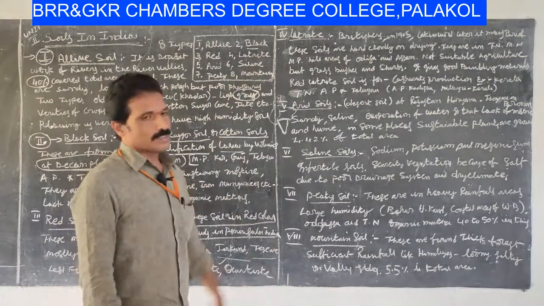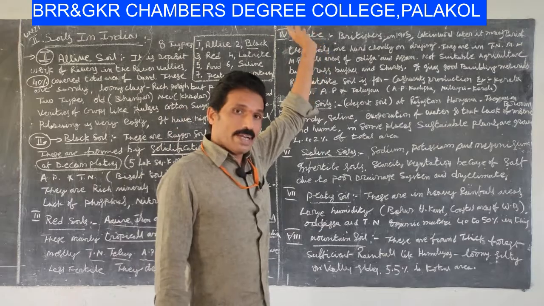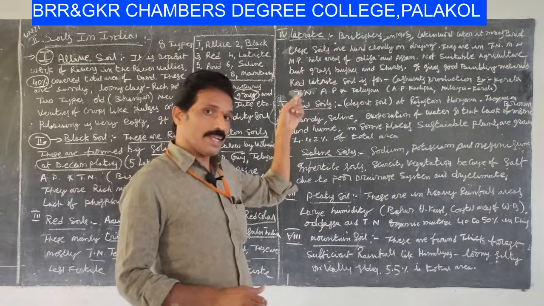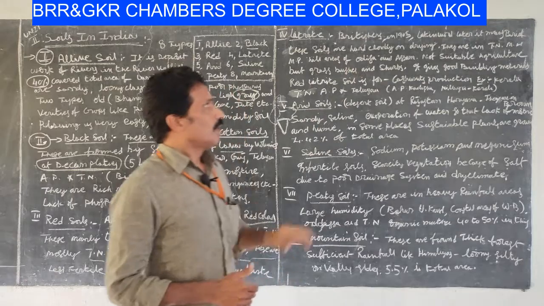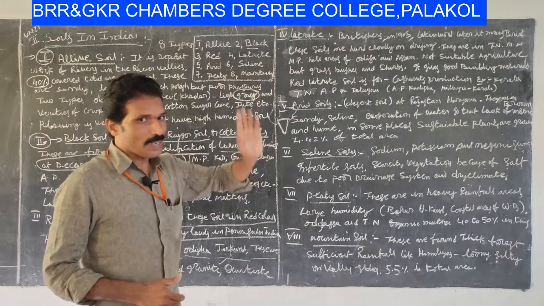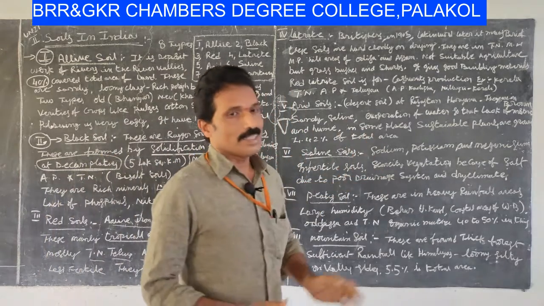Laterite soil was identified by the Britishers in 1905 in India. The word laterite is derived from Latin. It is later, that means brick.